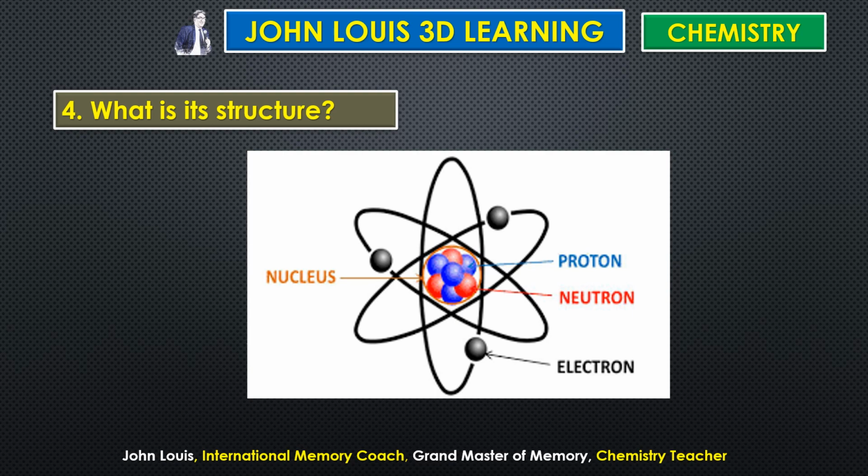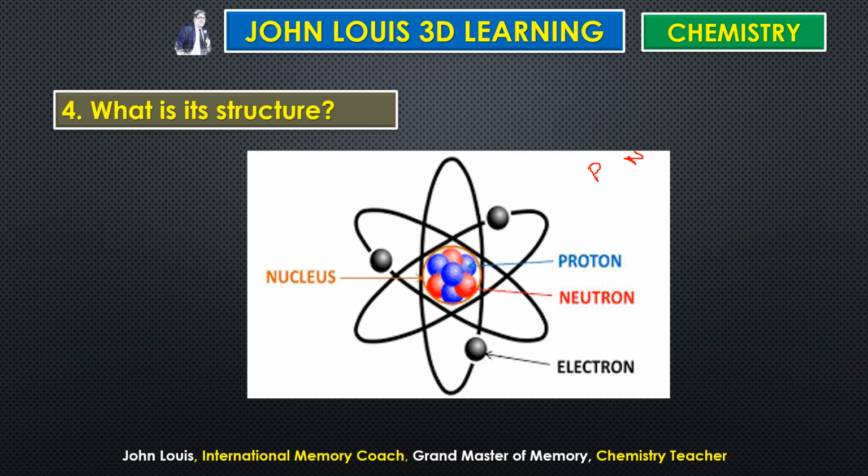So how does an atom look? An atom has a nucleus inside. So here you see the center, it is called the nucleus, in which two types of particles are present. What are they? Proton and neutron. The balls in blue color are protons. The balls in red color are neutrons. N is neutron, P is proton.